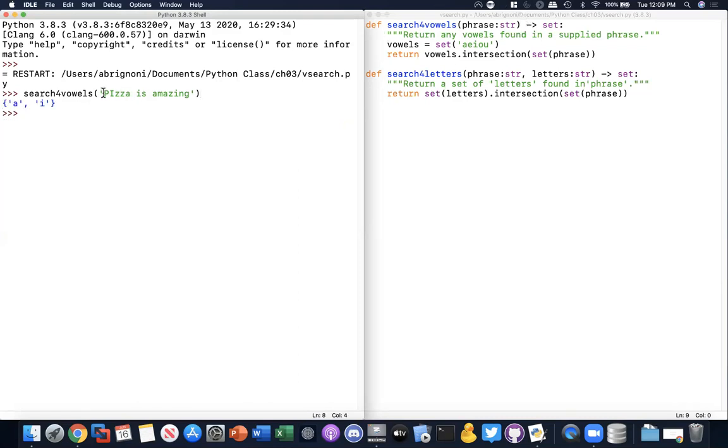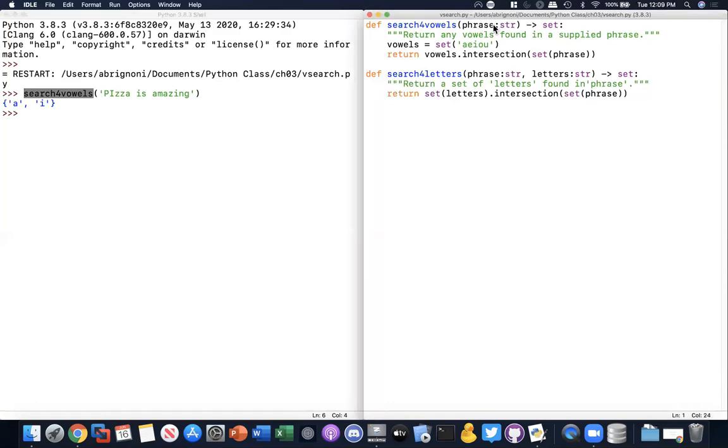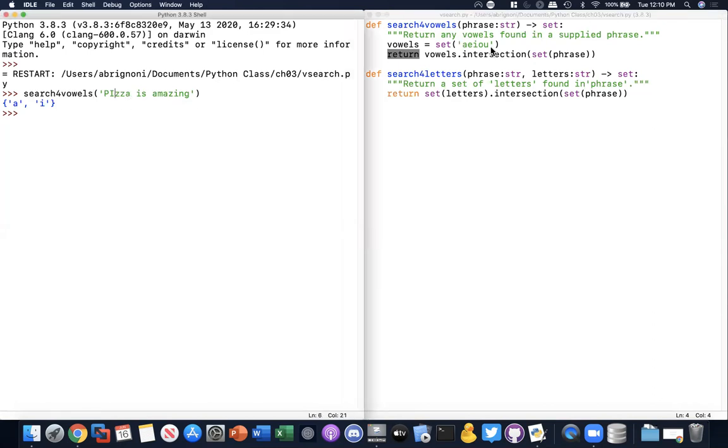And you see here the argument? This is what I am feeding that function named here. So this "pizza is amazing" is placed inside the variable in the function called phrase. And then inside the function, it does the intersection, and then returns that intersection. In this case, it is A and I. These are the two vowels that I have. And this intersection will not give you repeated ones. It will be unique. There's A and there's I. And notice that in our set, there are no capital letters, so that's why it doesn't take this capital I here. Okay, let's do another one.